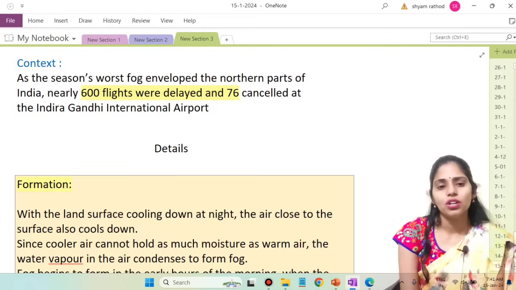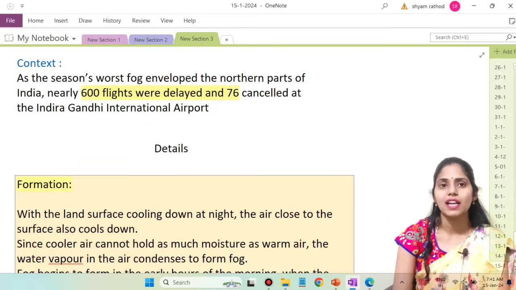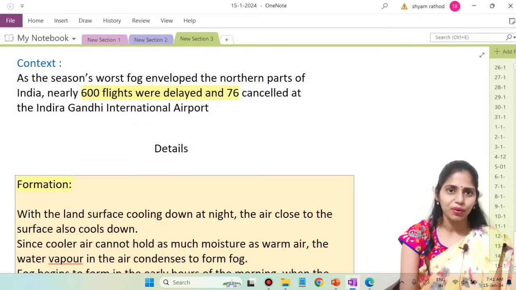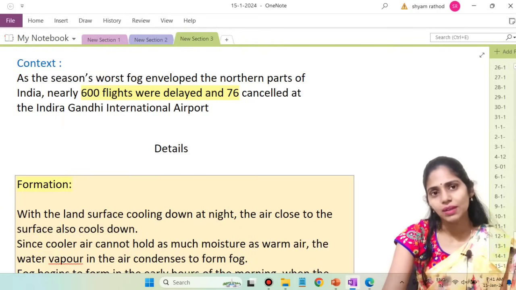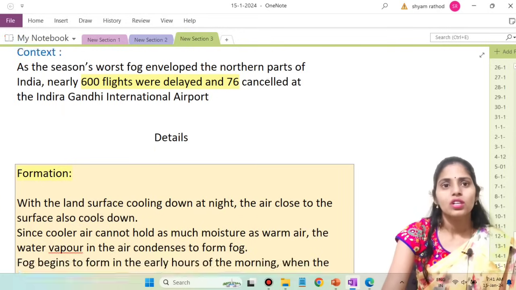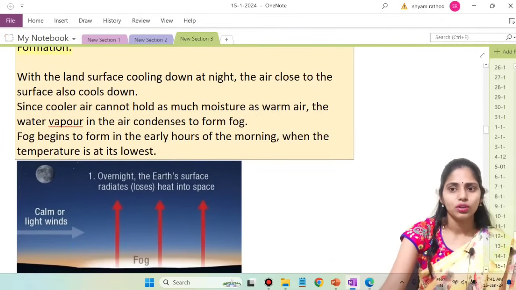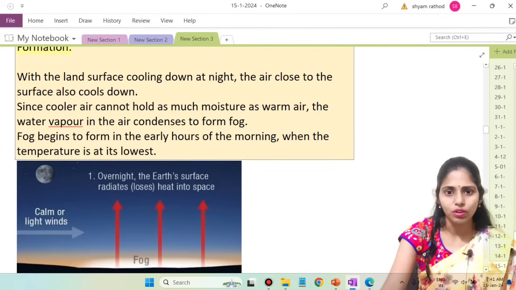Whenever flights are stalled, it affects the transport system, because airways is one of the important transport systems, right? So here you have to see one important scheme, that is the Udan scheme also. So how is this fog formed? Okay, you can see how this fog is formed.